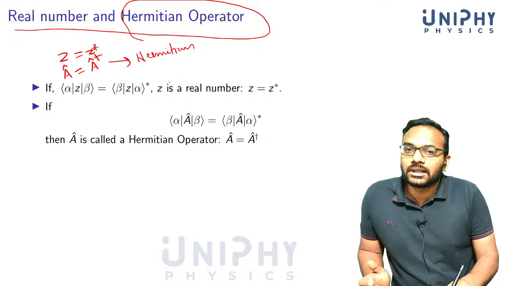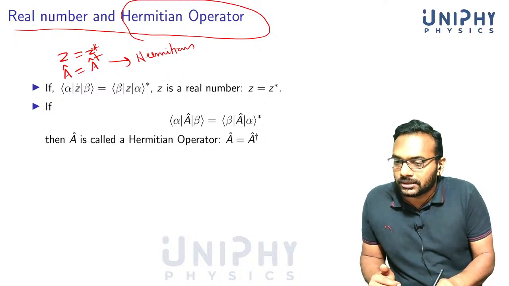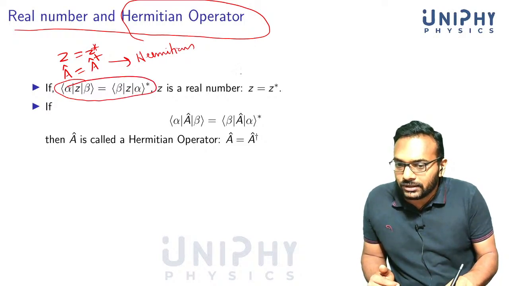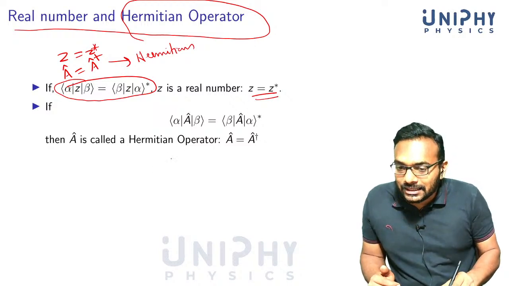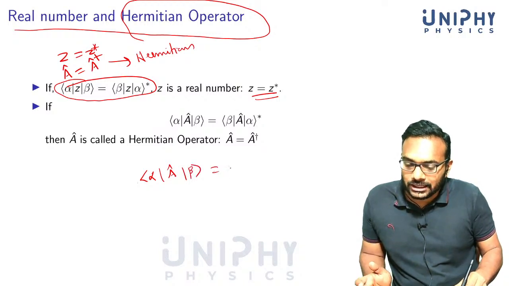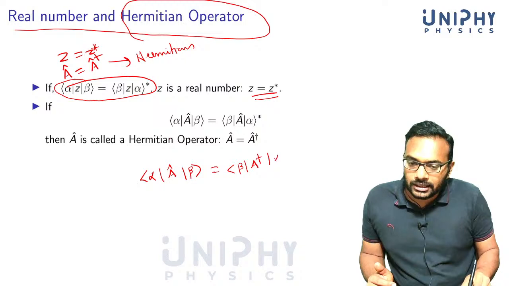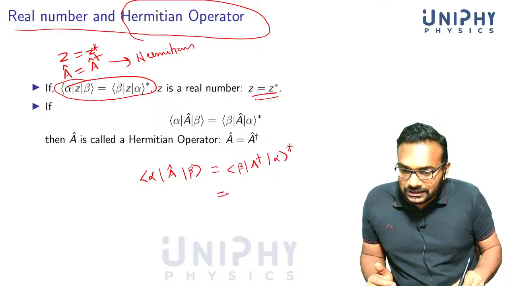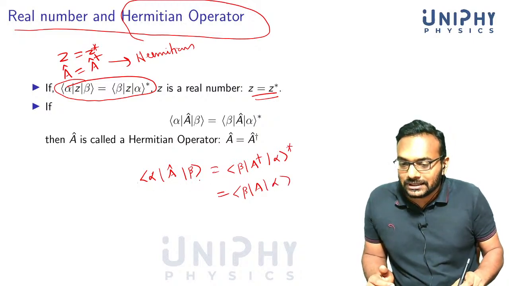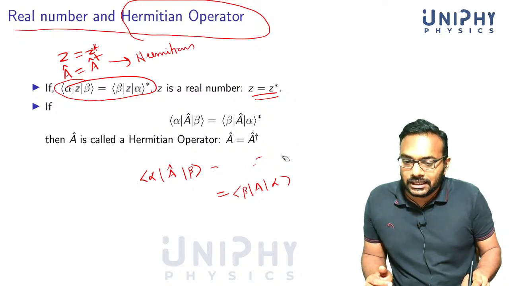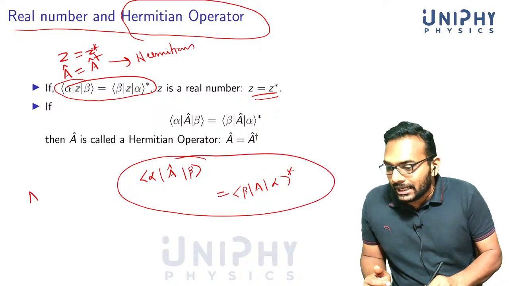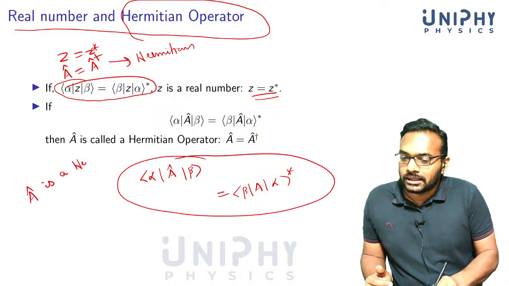If you are dealing with differential operators, you will have to use it in this manner. If alpha z beta is equal to beta z alpha star without any star here, then we know that z is equal to z star. In the same way, we said that alpha a beta is generally equal to beta a dagger alpha star. But if instead this is equal to beta a alpha itself, if this relation is satisfied, we say that A is a Hermitian operator.